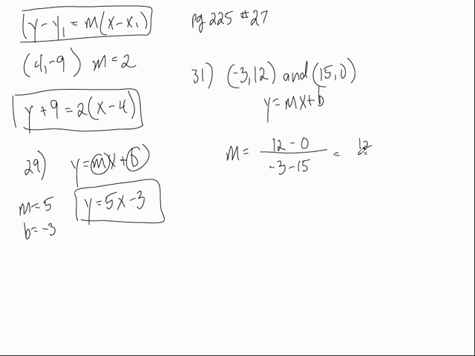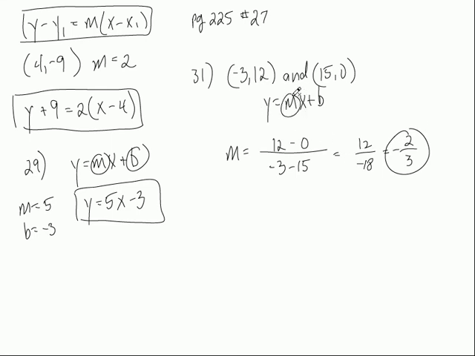So this is 12 over what? -18. Do we keep it like that? No, we reduce it. What goes into both of these? 6 does. 6 goes into 12 twice, and it goes into 18 3 times. Negative out in front, that's my slope, -2/3. You with me? So that's half of what we're trying to do. I'm going to circle it, but that's not my answer though, okay? Just so I can remember I'm going to use it.